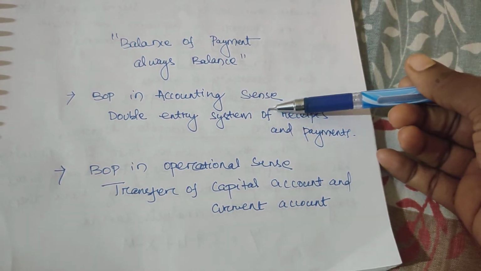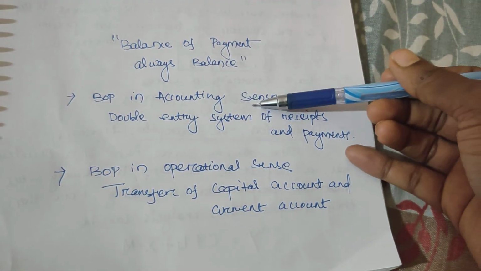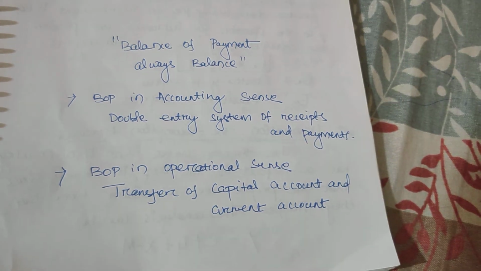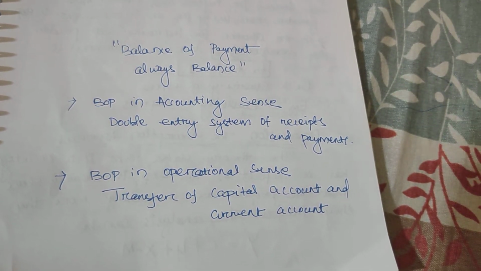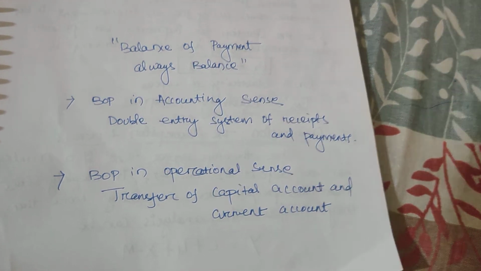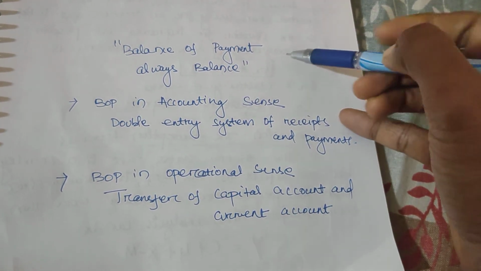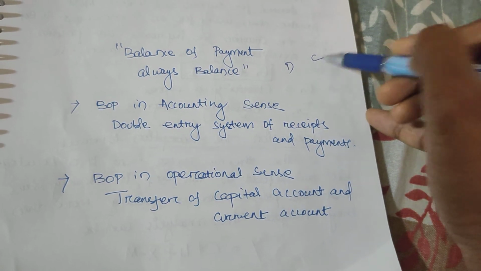You have to explain it in both senses, meaning the balance of payment in the accounting sense and the balance of payment in the operational sense. In the accounting sense, the balance of payment is always balanced, because we are making double entries: on one side debit, on the other side credit.